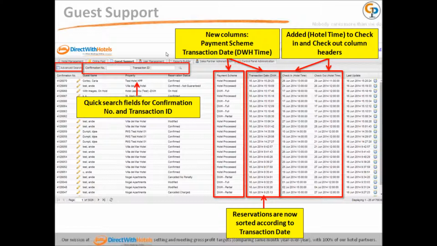There are new columns added: payment scheme, transaction date, check-in and check-out. Transaction date is based on DWH time. Check-in and check-out is based on hotel time. Reservations are now sorted according to transaction date.